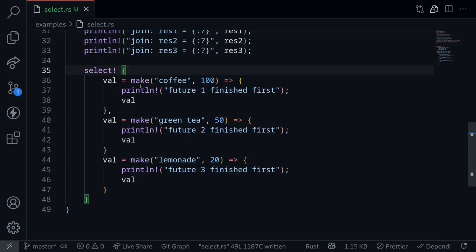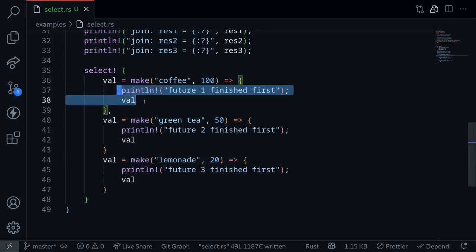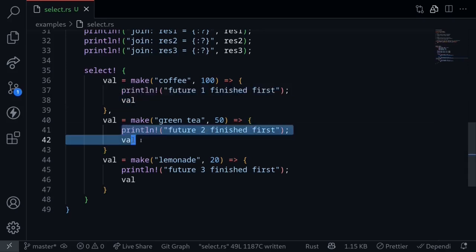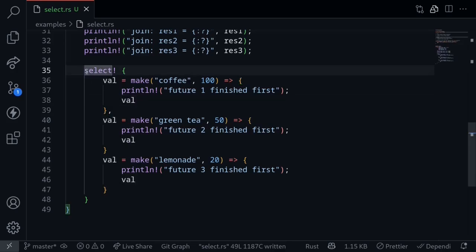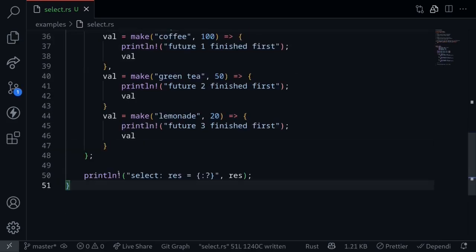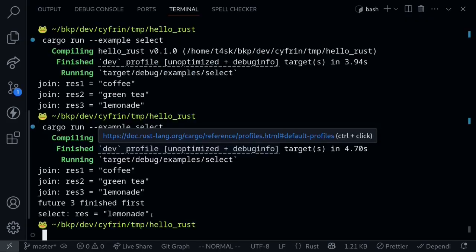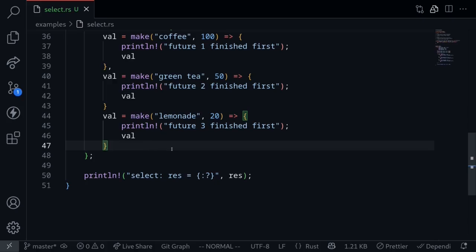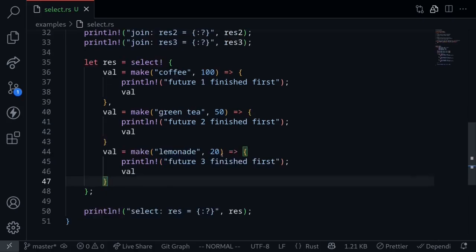So the select macro will execute all three futures concurrently. The earliest future that completes will execute the code inside its branch. If the first future completes first, then this code will be executed. If it is the second, then it will be this code, and so on. Let's assign the value that is being returned to a variable. Let's say let res is equal to. And then finally, let's print the result out, and then execute the code. The result for the select is lemonade. We can sort of see this, since lemonade takes the shortest amount of time to make.